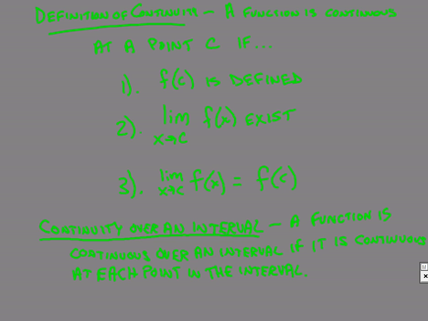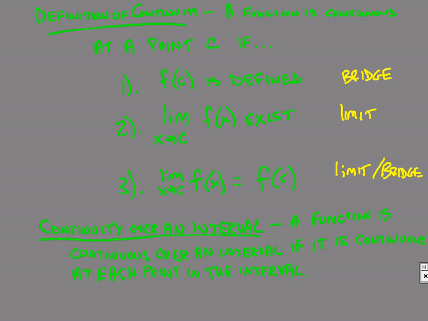So to put it formally, what you need to have at a point is the function being defined, you need to have a limit existing, you need to be going to the same spot, and you need to have that limit being the same as the function. So you need to have the bridge, you need to have the limit, you need to have them going to the same spot, and more importantly, you need to have the limit being where the bridge is at the same time.